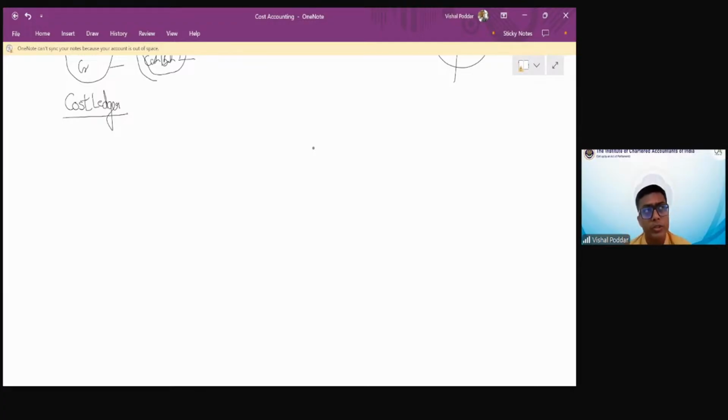So these accounts appear in my cost ledger. I hope this is clear, students. Any questions on this? Now I'm going to prepare these accounts in detail, and we are going to study in detail the entries that need to be passed in these accounts for doing the cost accounting.